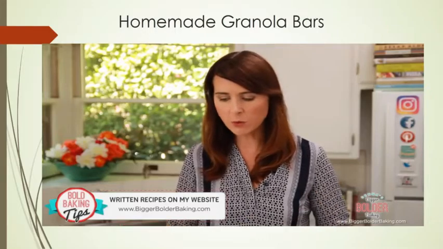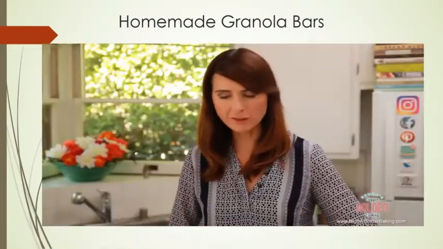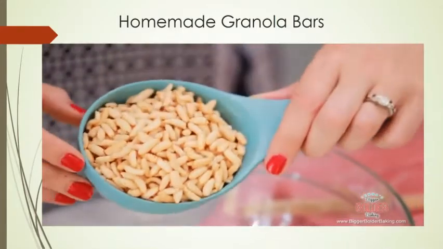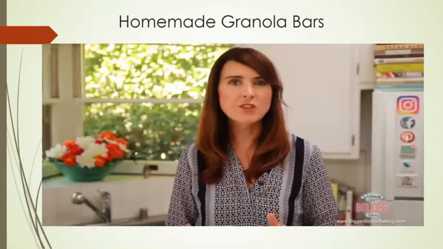In a large bowl, we're going to add in some oats. Rolled oats or quick cooking oats work perfectly. And then into the oats, we're going to add in some Rice Krispies. Generally, I always have these in my house. So those are the simple dry ingredients for the base.